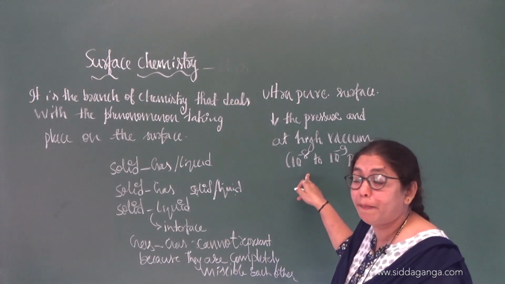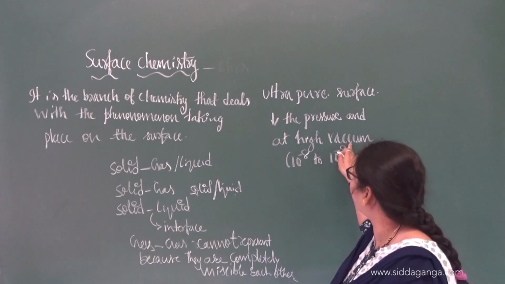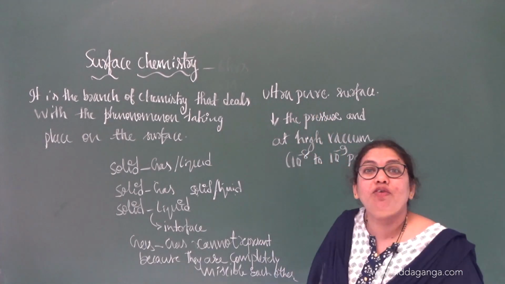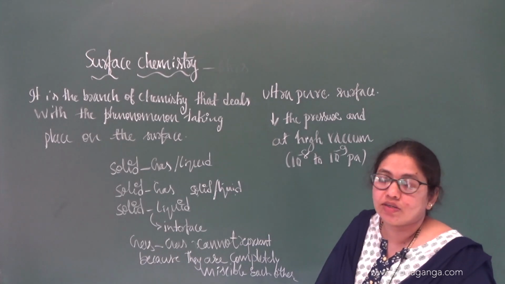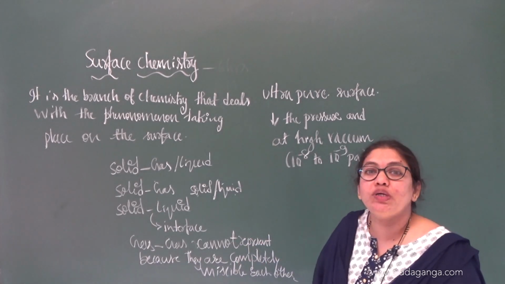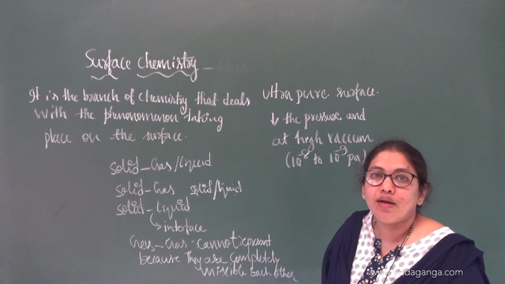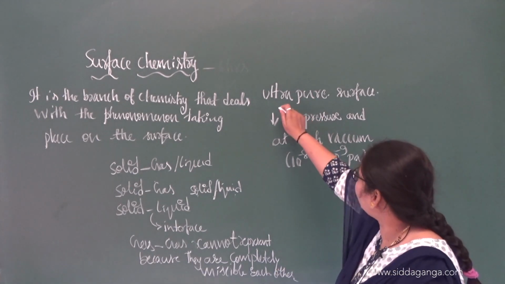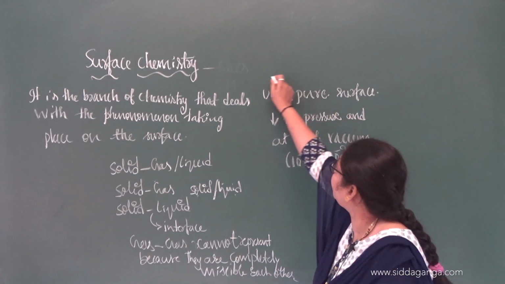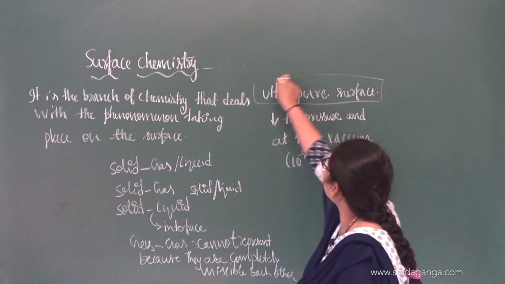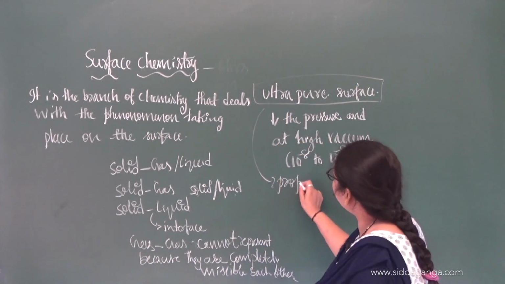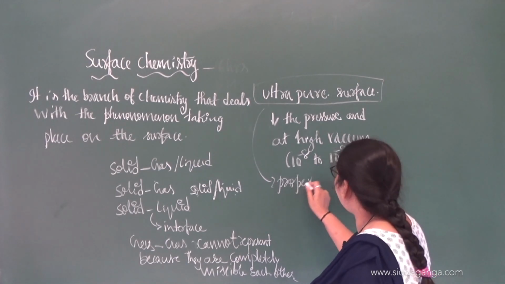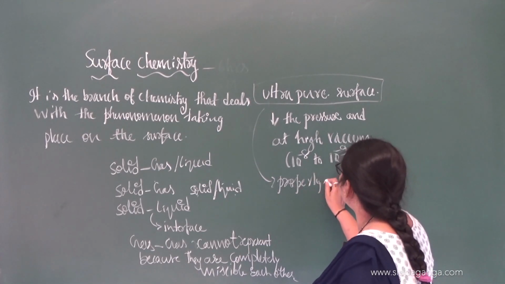That much low pressure will create a high vacuum. Under that we are going to get ultra pure surfaces. Without them we cannot achieve the surface phenomenon. Right. And then after creating these ultra pure surfaces, they should be properly stored.